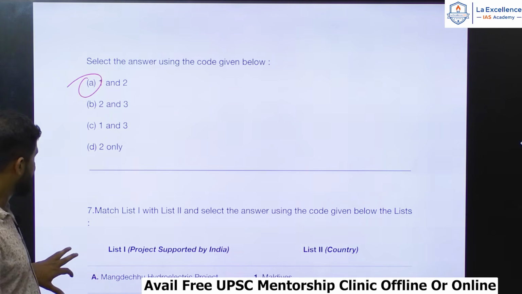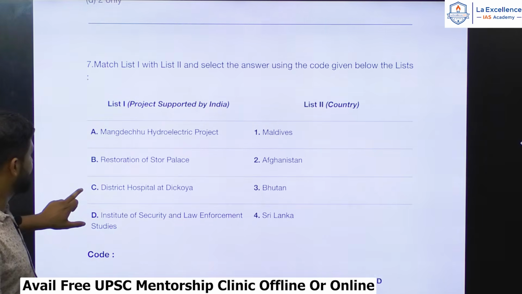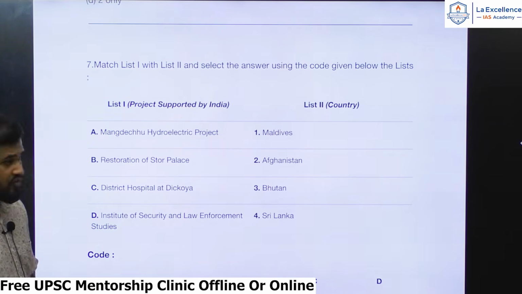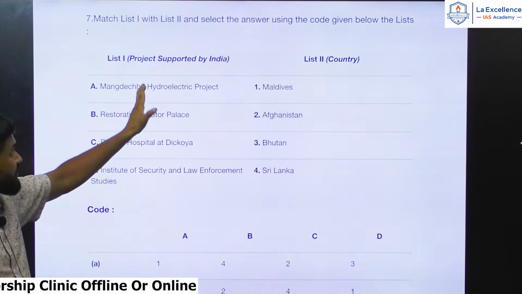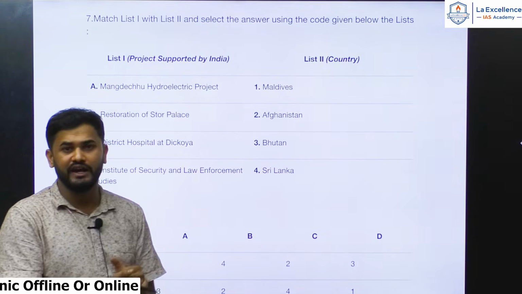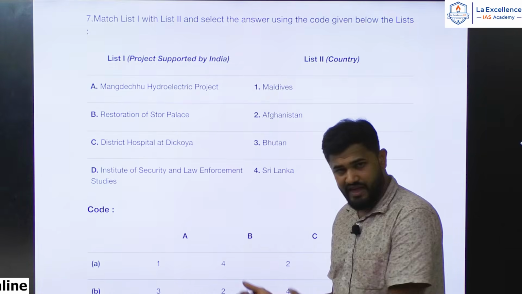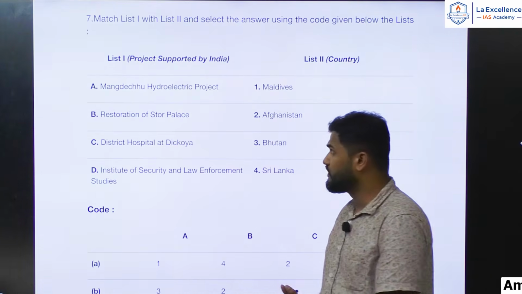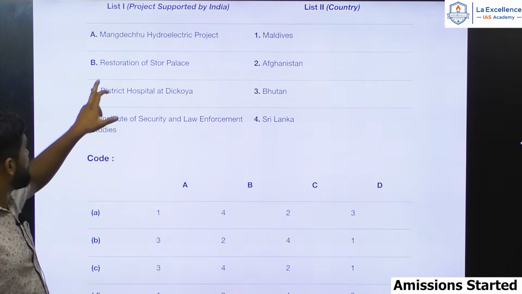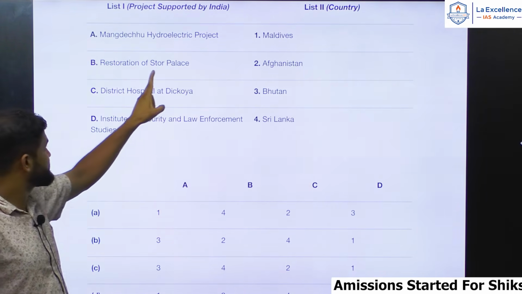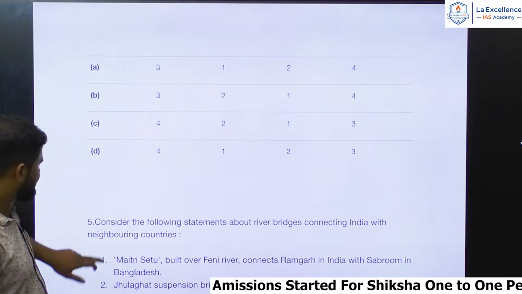Question number 7. Let's see what question number 7 is talking about. So here it is again a match the following question. You need to connect projects which are supported by India in our neighboring countries with the country where the project is ongoing. So see here these projects: Mangdechu hydroelectric project, restoration of Star Palace, district hospital at Dikoya.